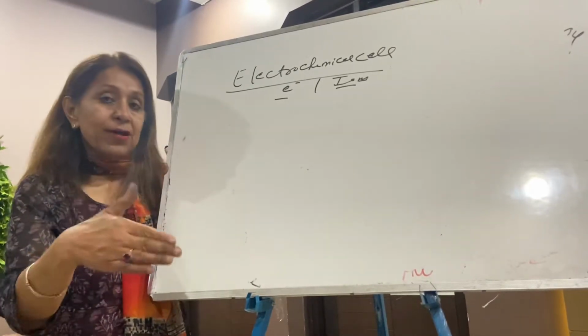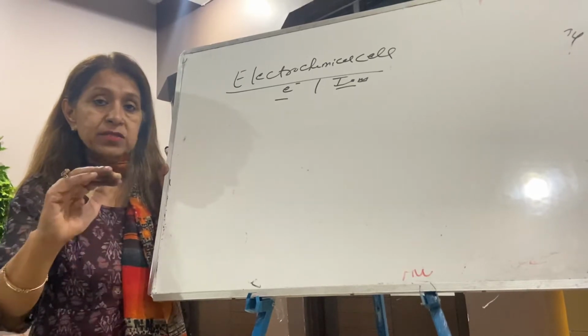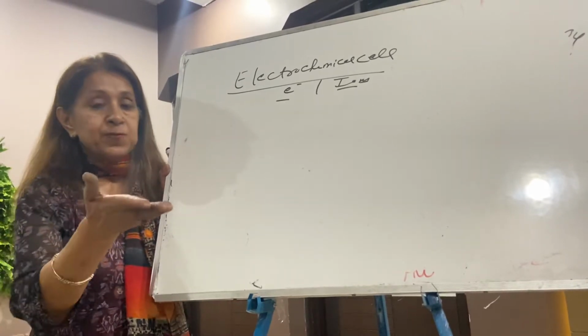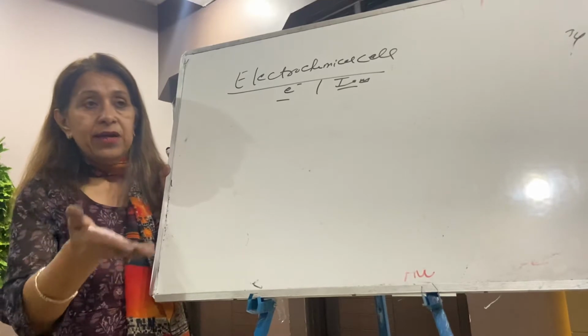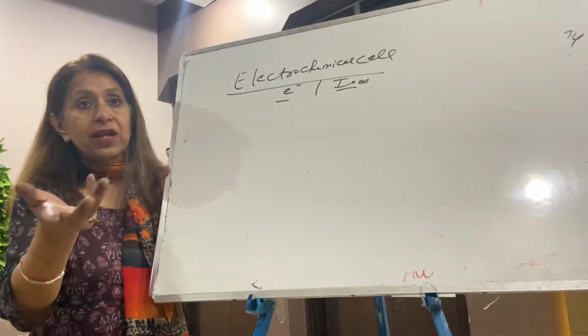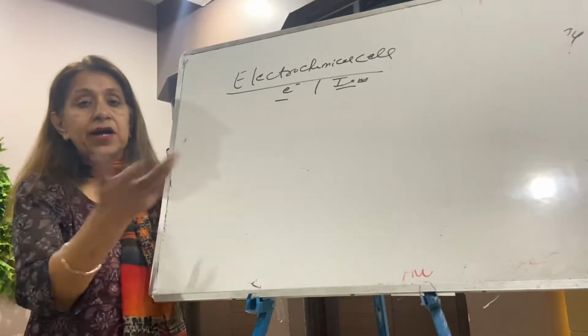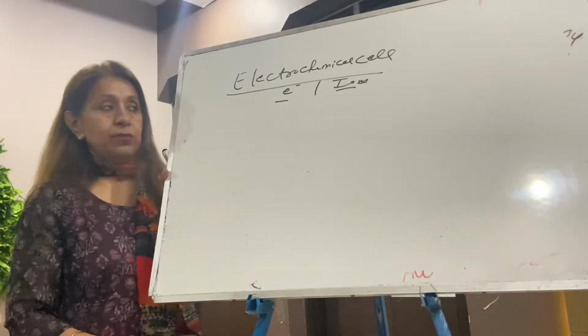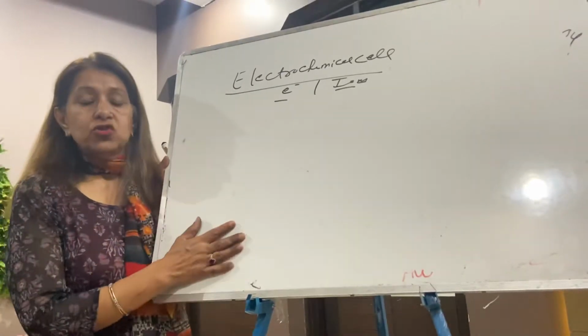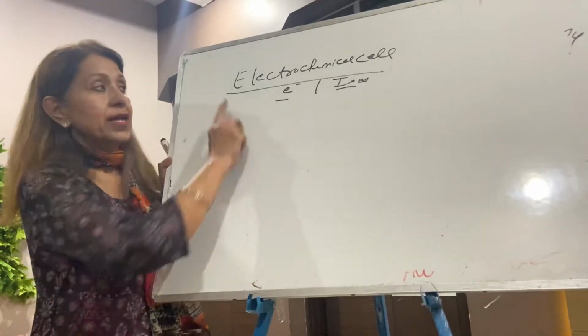Electrolytic conductance is due to ions, and ions only form if something dissociates. So when temperature increases, forces weaken, ions become free. This is the introduction. Okay, let us start your chapter now.